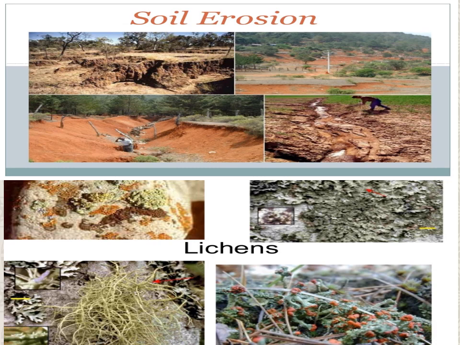Grazing land also will get soil erosion. Where lichens are there, the soil will be protected. Okay, that is good.